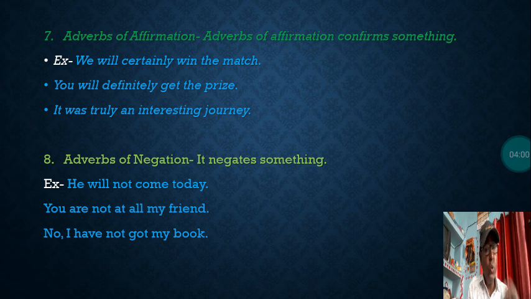We affirm strongly in all these three sentences: certainly, definitely, truly. We are affirming that something is surely to happen. We are sure, we are positive about this. So this is called adverbs of affirmation.